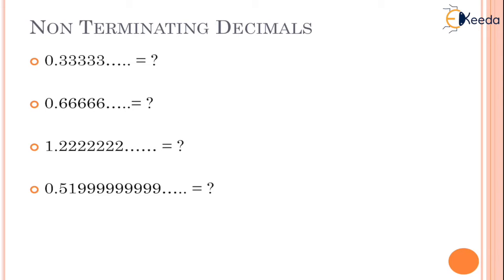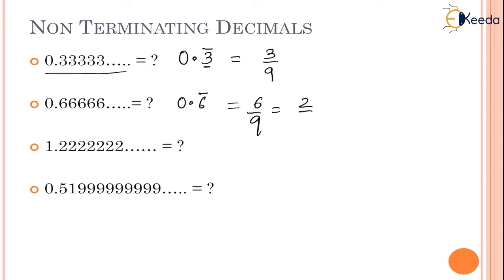Now, 0.333 can also be written as 0.3 bar. Whenever we have a bar in it, this fraction can also be written as 3 upon 9. Since after the point there is one digit which has a bar over it, that is why 9. This is as good as 0.6 bar. We write the bar over the numbers which get repeated. So your 6 is repeated, so 6 bar, which is as good as 6 upon 9, which is as good as 2 by 3.